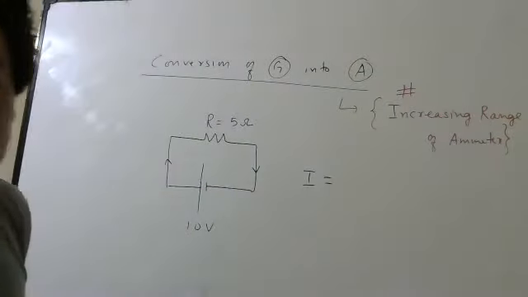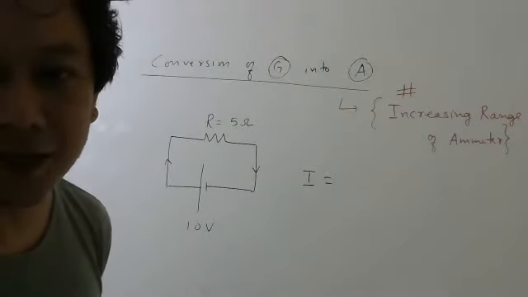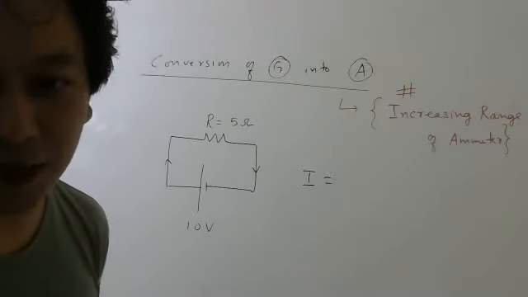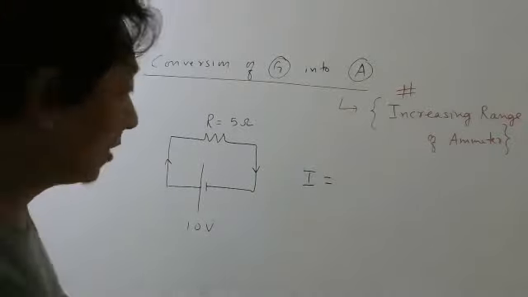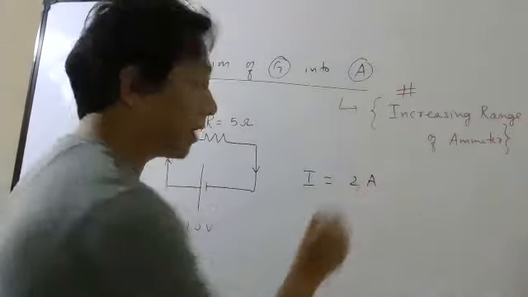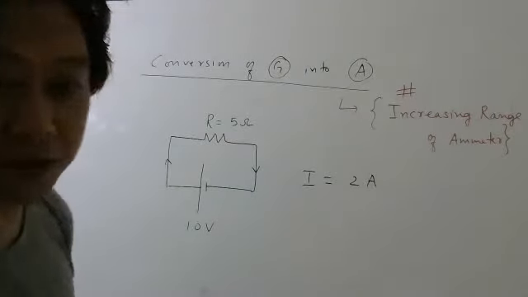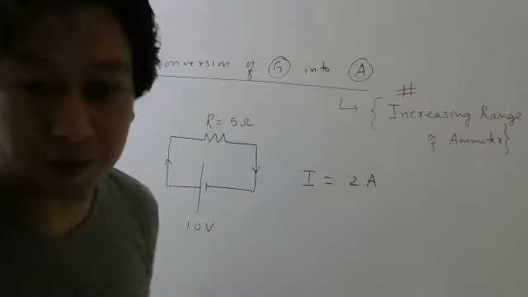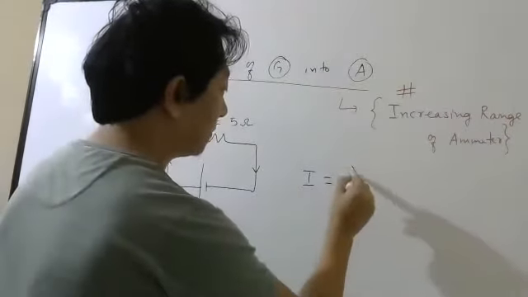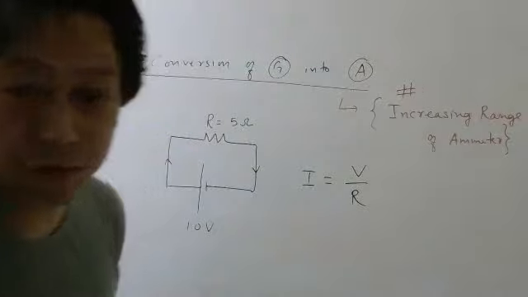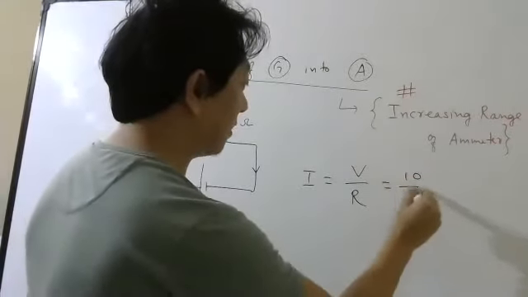How much current is flowing? This is a baby question. Class 10 students can also say it. But at least one of you should say quickly so that I can continue. So 2 ampere. But how did you find this? You used Ohm's law, right? So using Ohm's law, you found that it is 2 ampere.